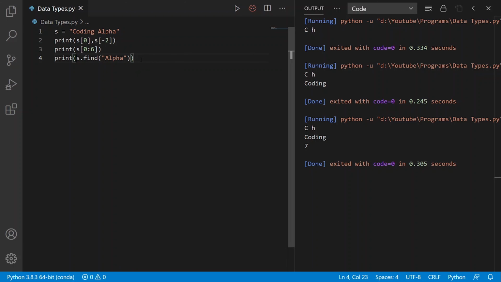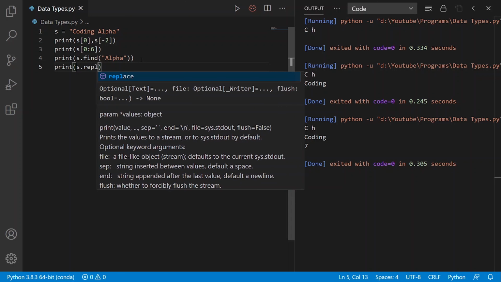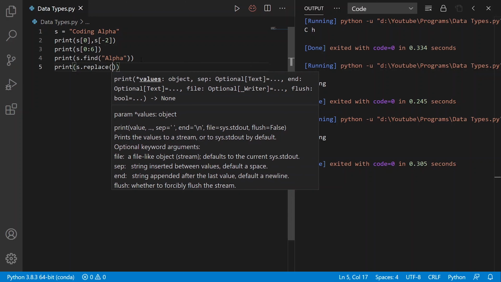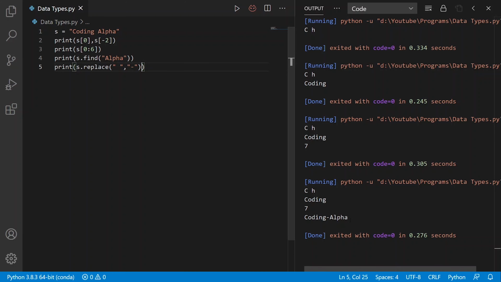Now we will see how to use the replace method in Python. The replace method is used to replace characters or strings. So here I will write print s dot replace. Here I want to replace the space with a hyphen. Execute it and we got the output coding-alpha.